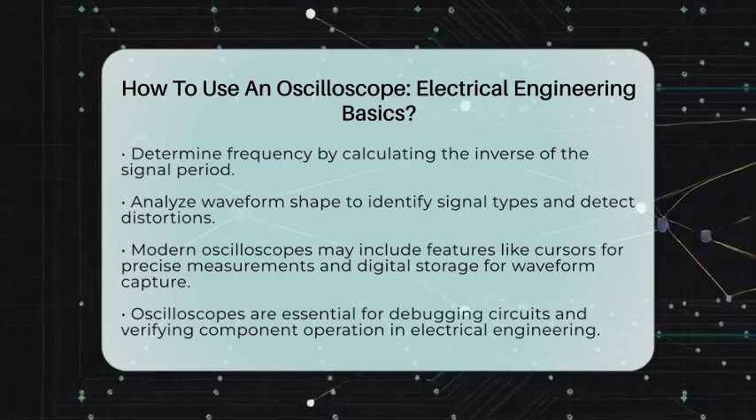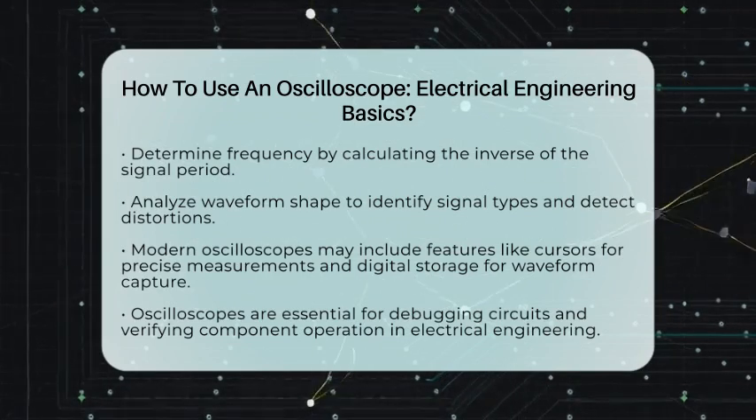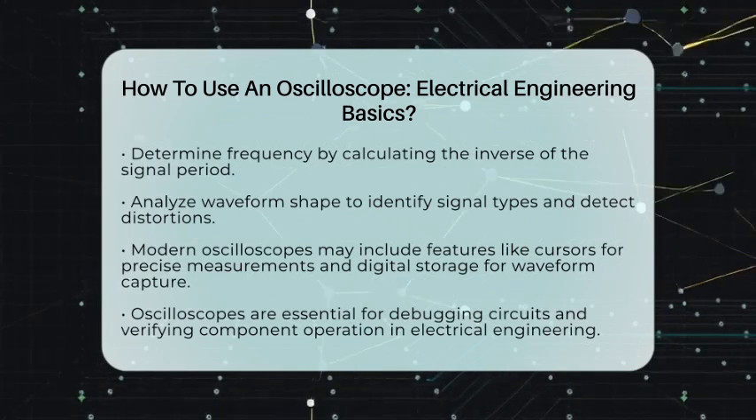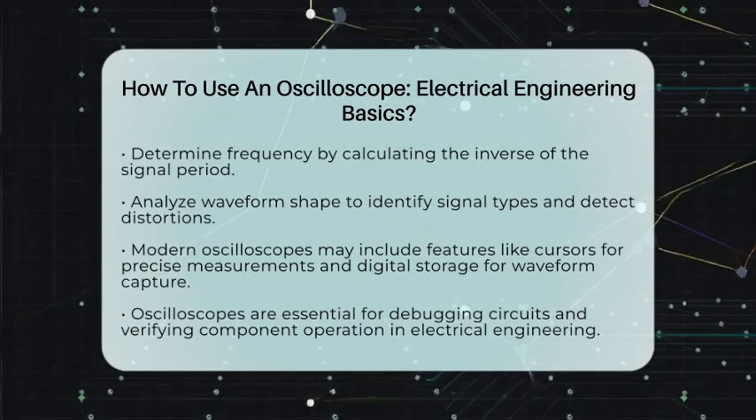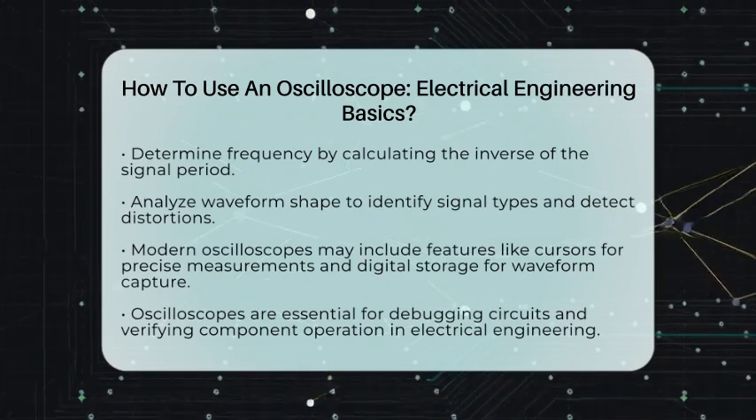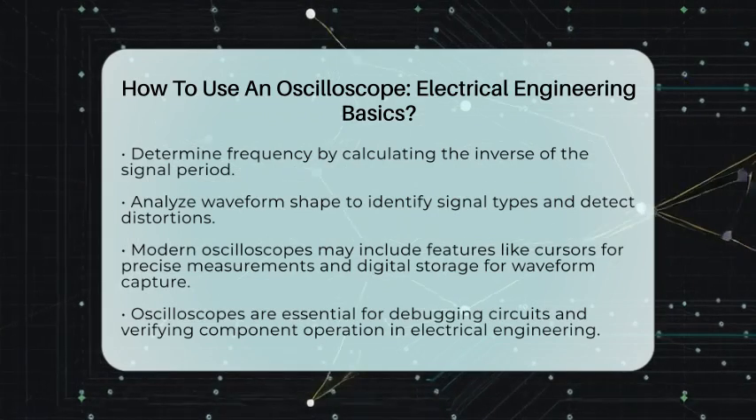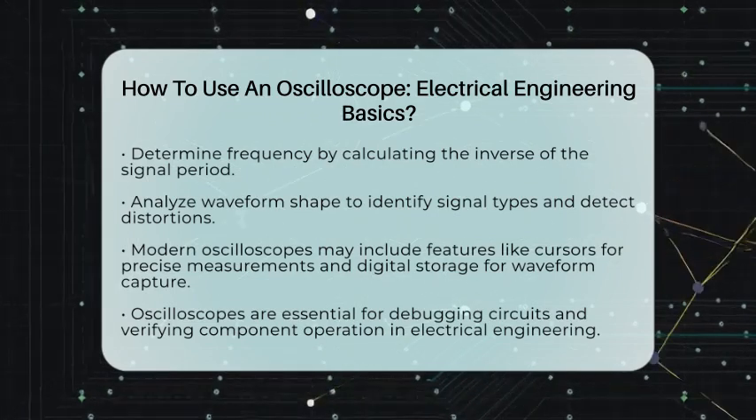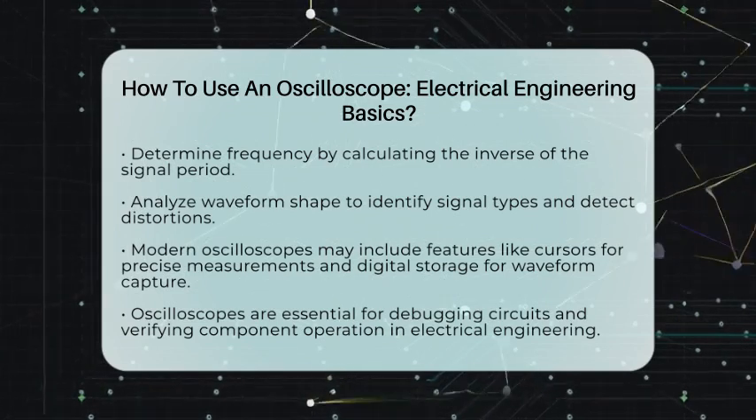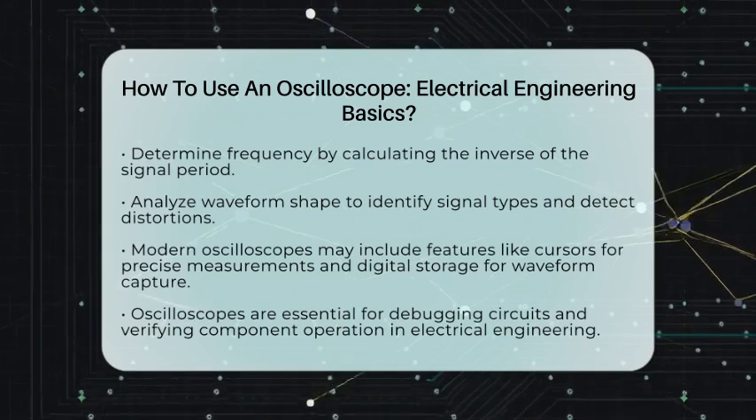In electrical engineering, oscilloscopes are used for various practical applications. They help debug circuits by observing signal waveforms and identifying faults like noise or timing errors. You can measure signal parameters such as frequency and rise times, and verify the correct operation of components in your designs. Using an oscilloscope involves connecting the probe, adjusting the vertical and horizontal scales, setting the trigger, and interpreting the